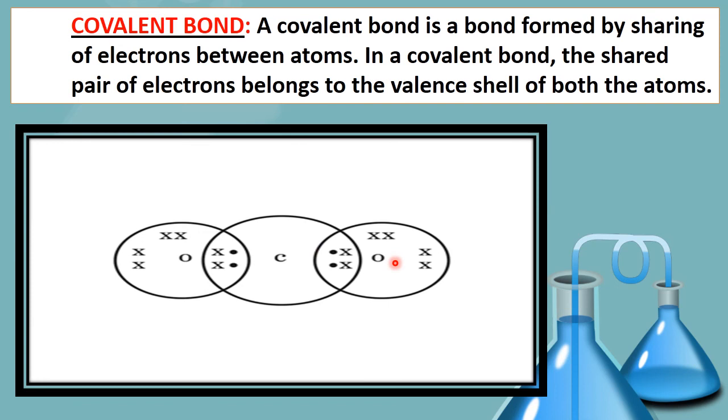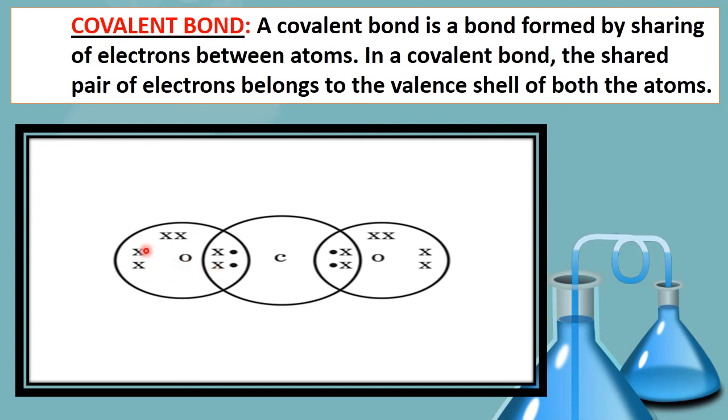So if we talk about oxygen, 1 2 3 4 5 6 7 and 8. So now the oxygen atom is stable. Now let's have a look at this oxygen. Similarly, from this oxygen also 2 electrons will be engaged in bonding. The remaining 4 will not be engaged in bonding.